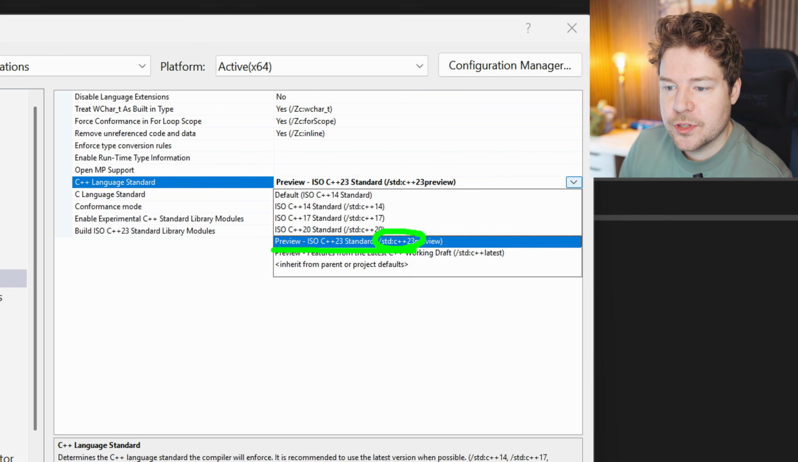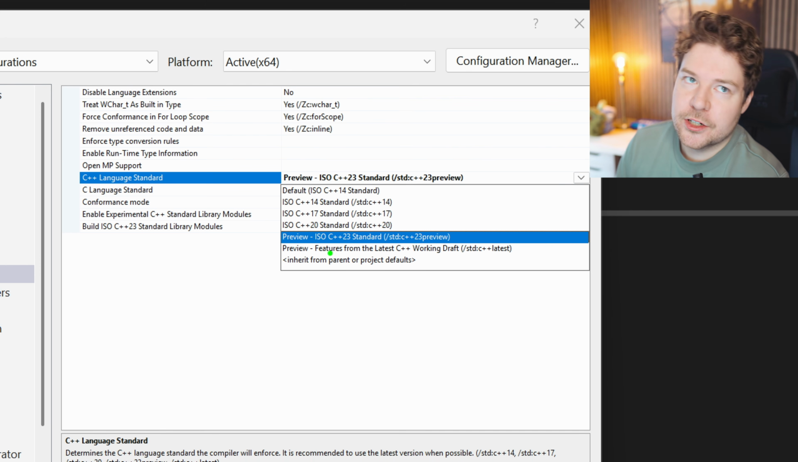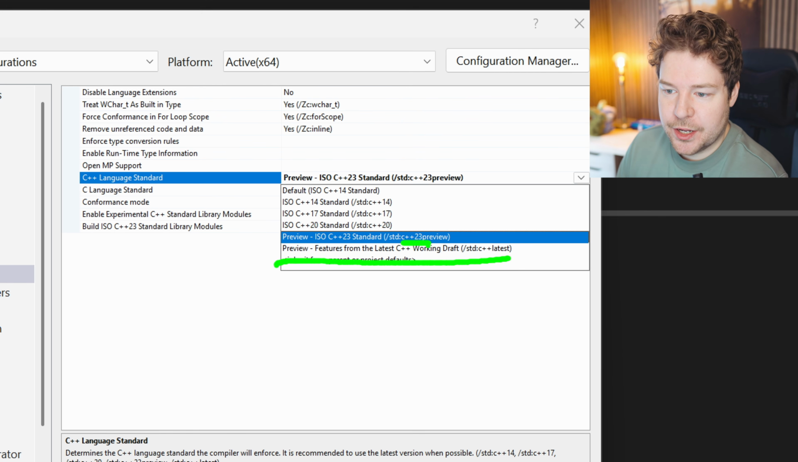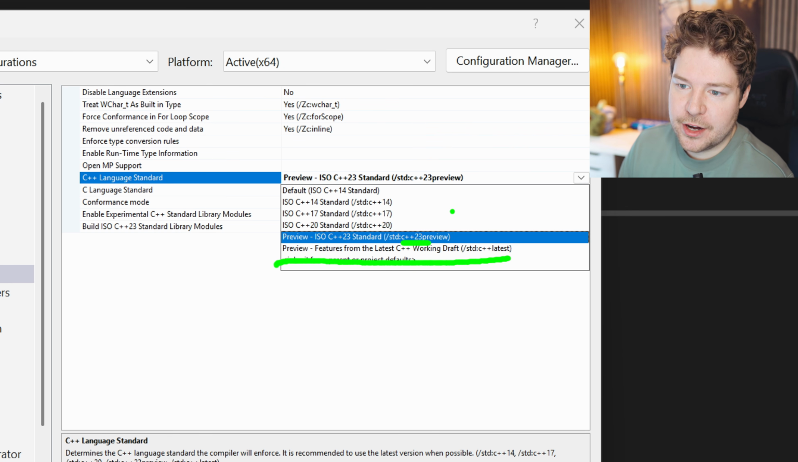Just make sure you are using either C++23 preview, or it's also possible if you're on an older version of Visual Studio, but not too old, you might have to select preview features from latest C++ working draft. But anyway, I recommend you update Visual Studio and you just select C++23 here. If you're using any other IDE or something like CMake or Premake, you can also set the same setting there, but you just need to make sure that you are on C++23 because this is a C++23 feature. As is the printline function, which we discussed in the last C++ video, which I will leave linked up there.